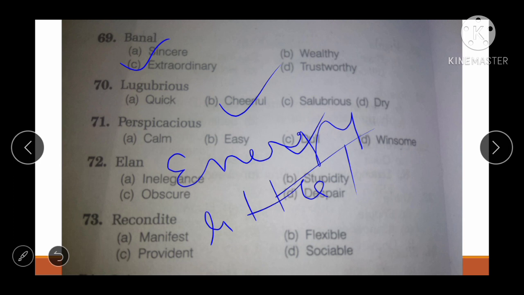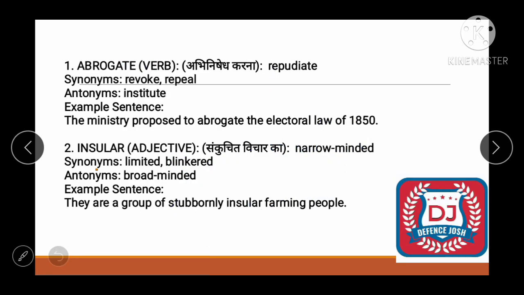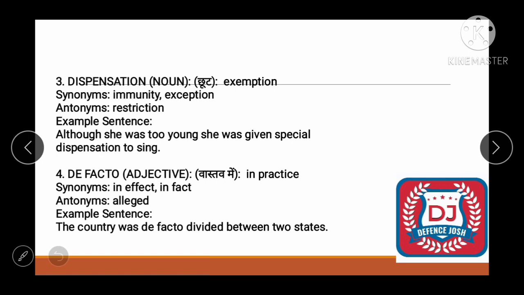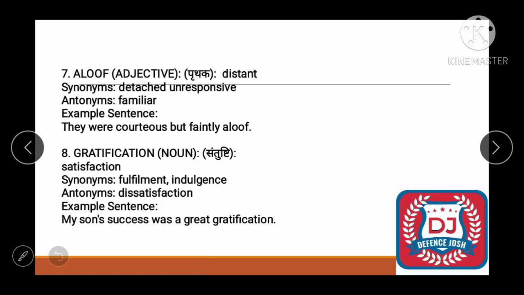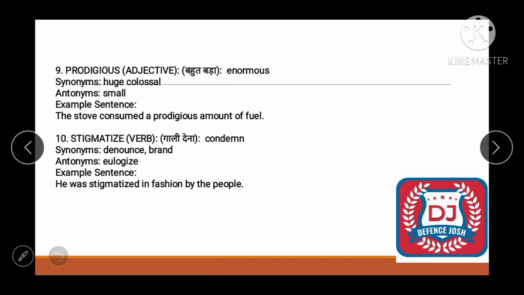So manifest means easily understood by the people, so opposite would be manifest. So we have completed these ones. So here we have 10 new words for you. These are abrogate, insular, dispensation, de facto, fort, discretionary, aloof, gratification, prodigious, and stigmatize, right?